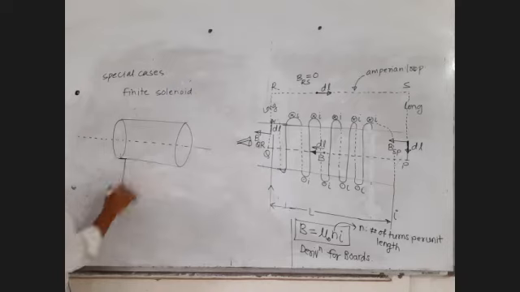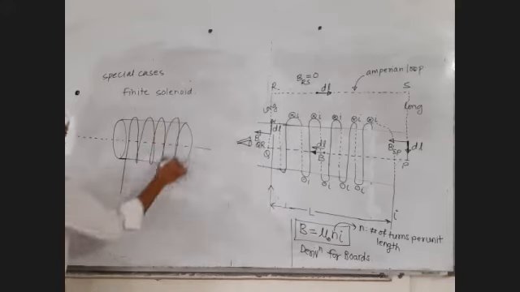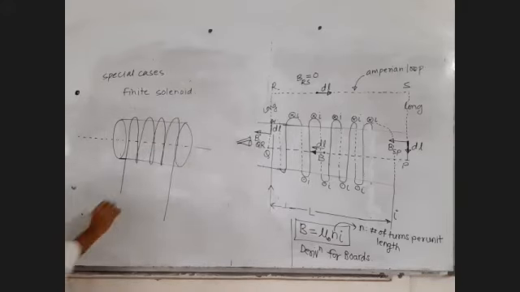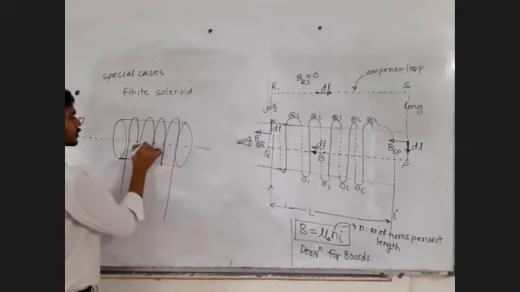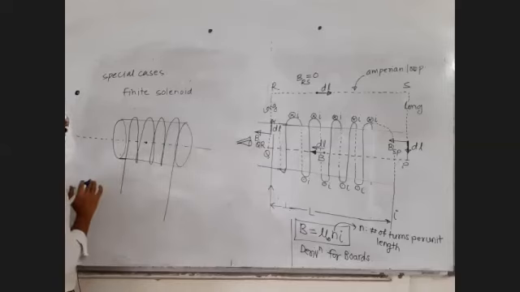Let's do it from this. Now do it like this. Fine, that's enough. Now let's say the point is here. Draw a slightly bigger diagram.